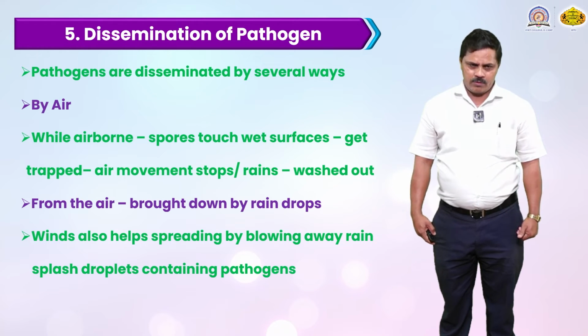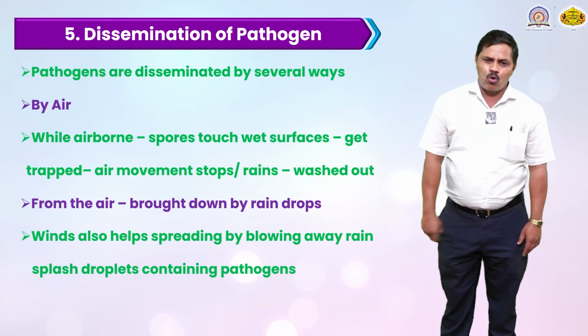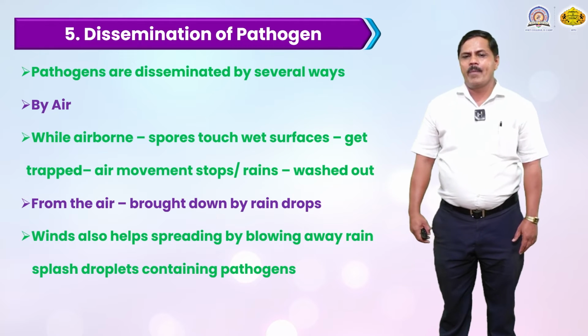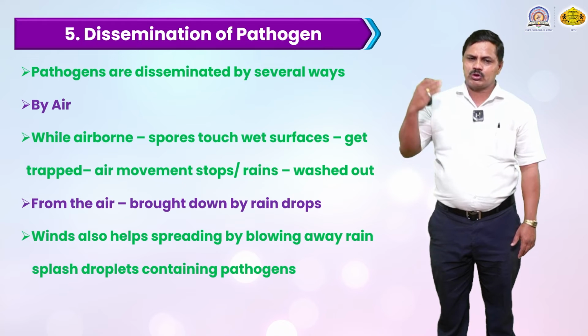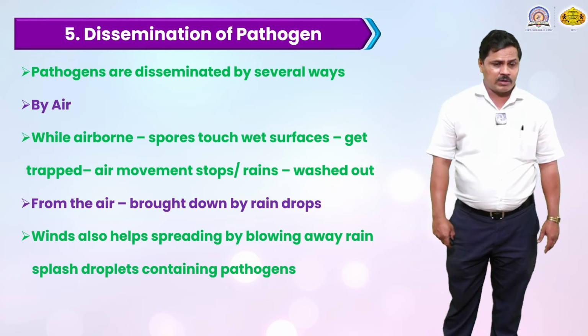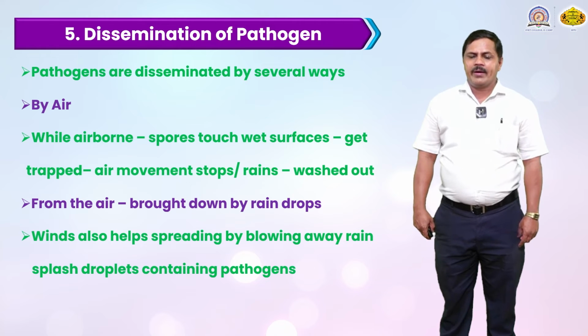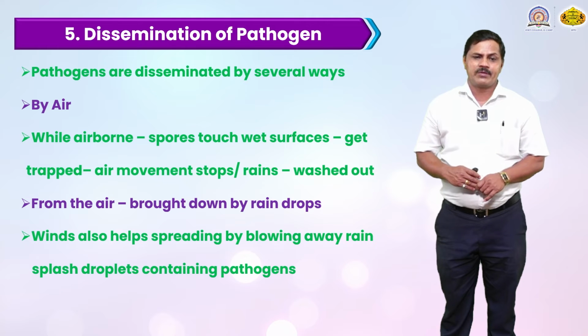First is by air. Air is a major factor for airborne spores. Spores touch a wet surface and get trapped; when air movement stops, and in rain, they can be washed from one location to another. This is the main factor by air. From the air, spores are brought down by raindrops onto the surface of the leaves. Rainfall is also a major factor.